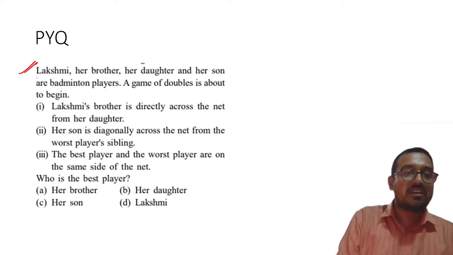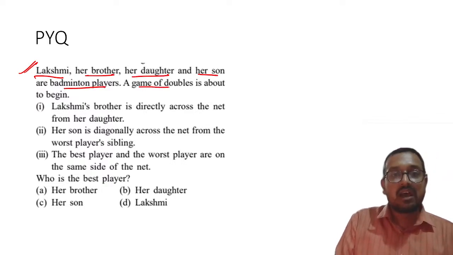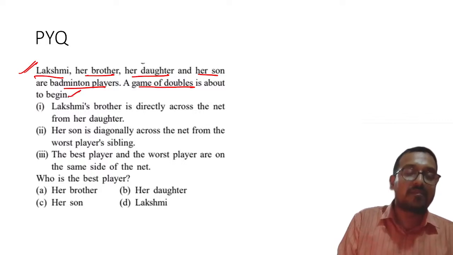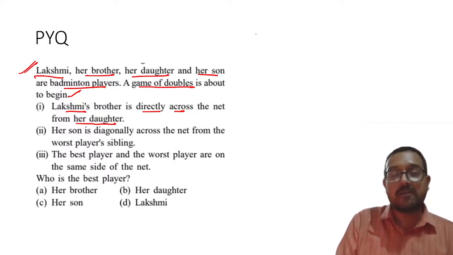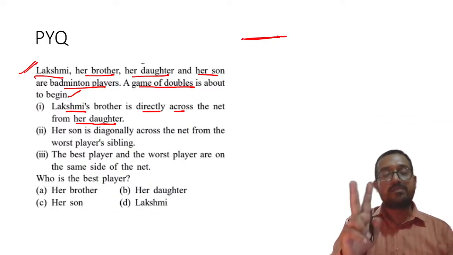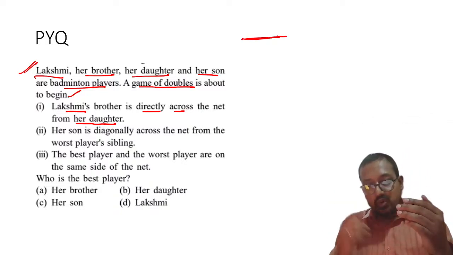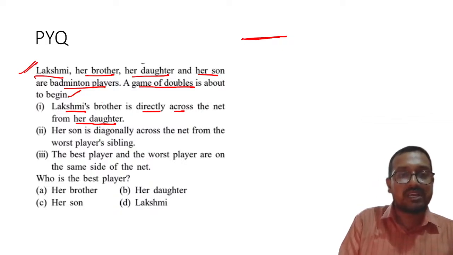This is the next question. Lakshmi, her brother, her daughter and her son are badminton players, right? A game of doubles is about to begin. Lakshmi's brother is directly across the net from her daughter. My dear students, you all know that in badminton doubles, two people team up, and 2 people play against 2 other people. So please remember what is happening over here.